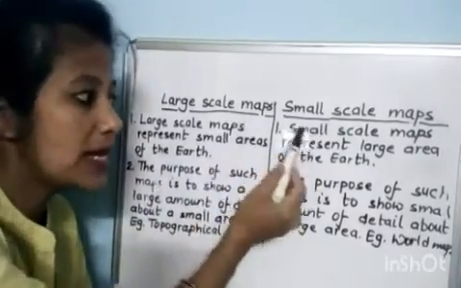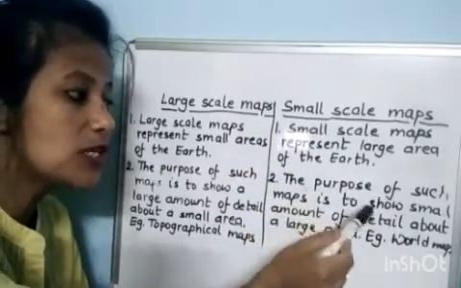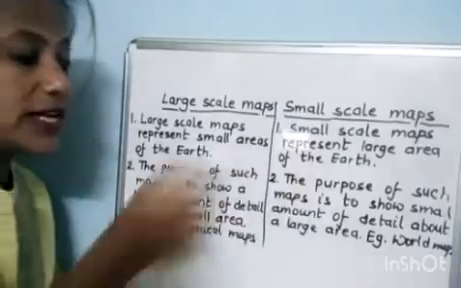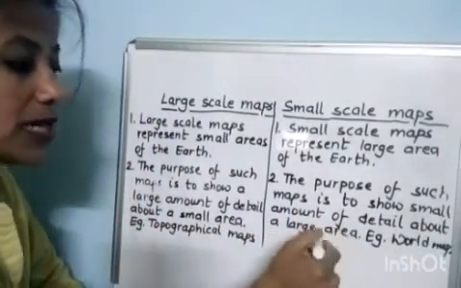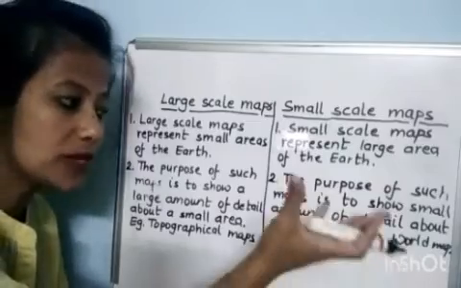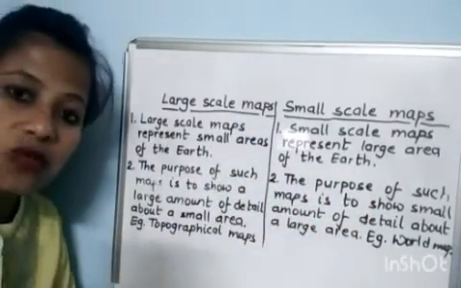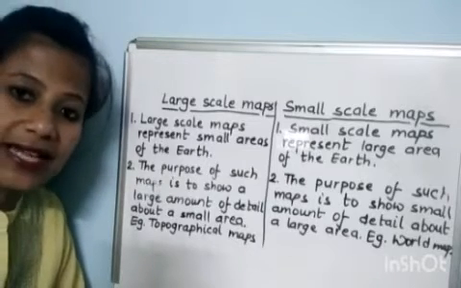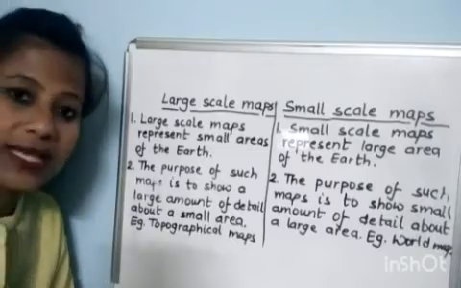While small scale map, second point, the purpose of such maps is to show small amount of detail about a large area. An example is world map. Okay. Map of India. That is also example of small scale map.